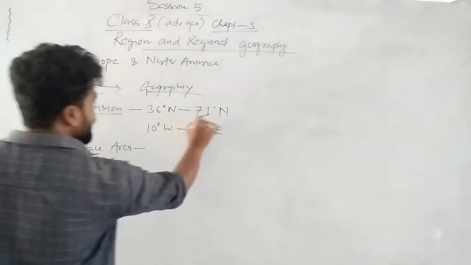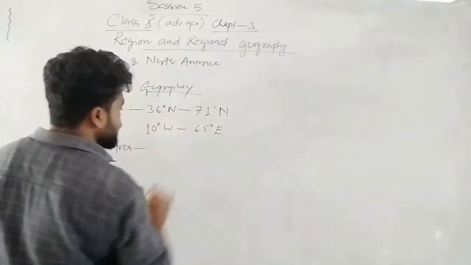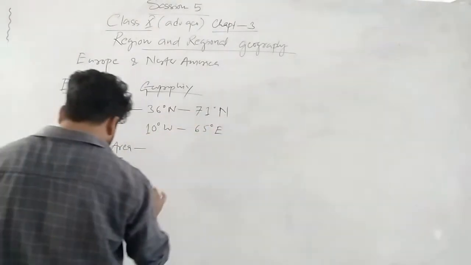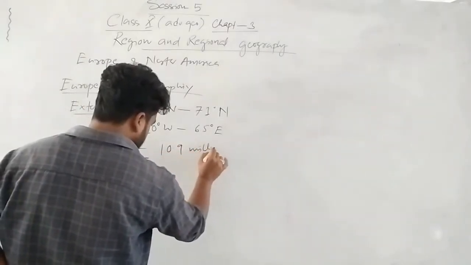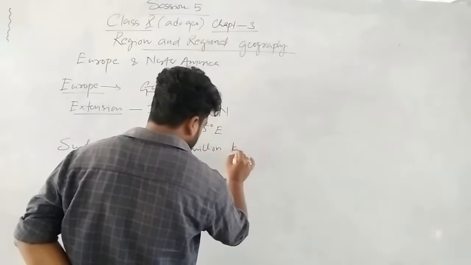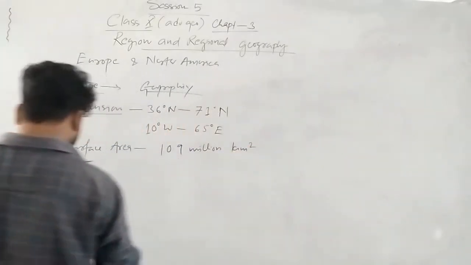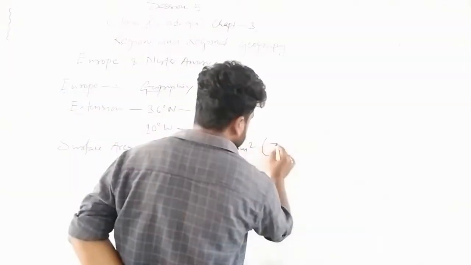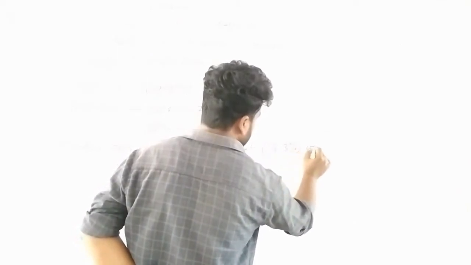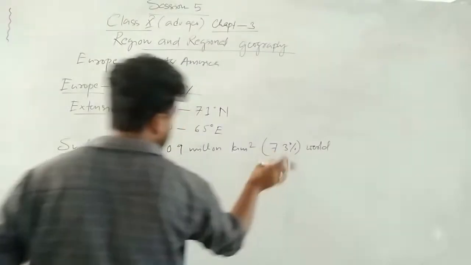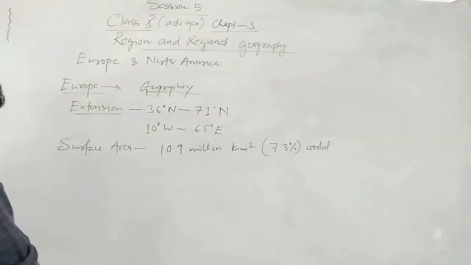Point wise, first extension: 36 to 71 degree north, 10 degree west to 65 degree east. Then we will see the surface area. Surface area is 10.9 million kilometer square, and that is 7.3% of the world. Okay.